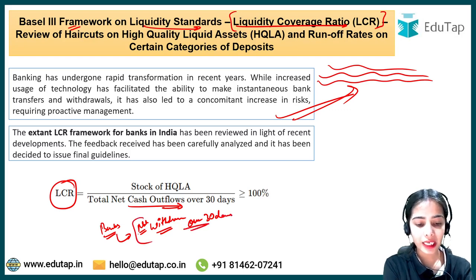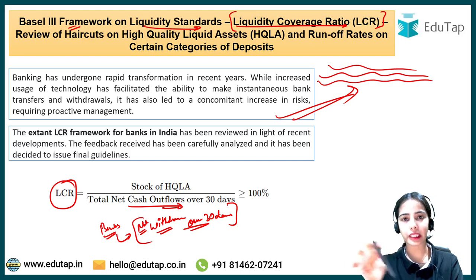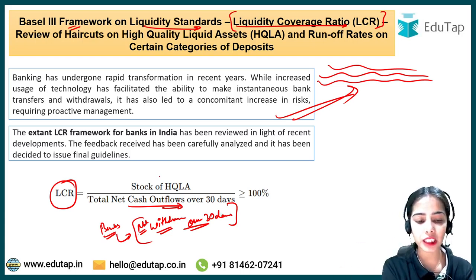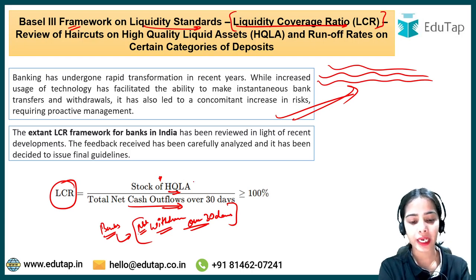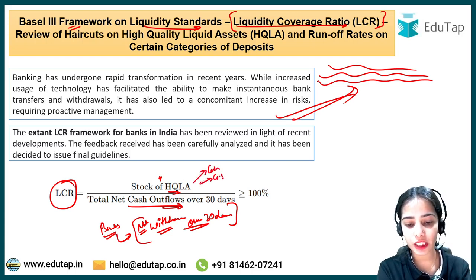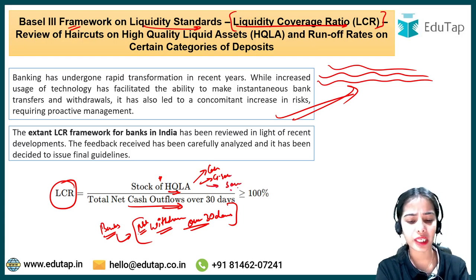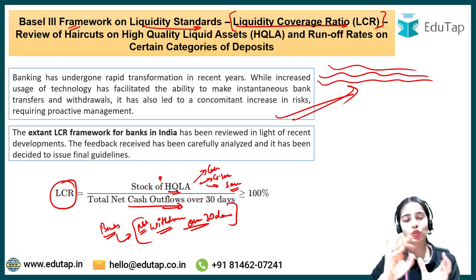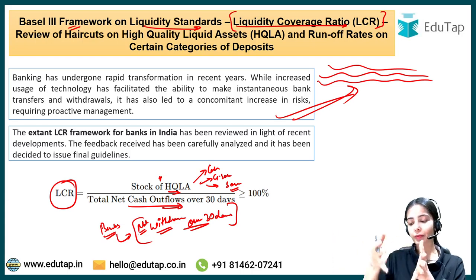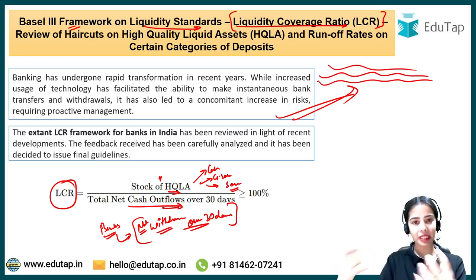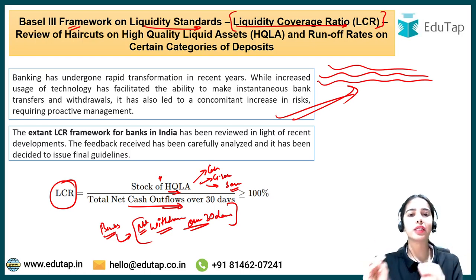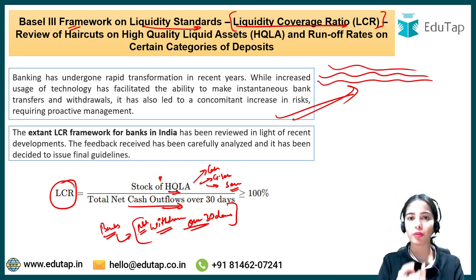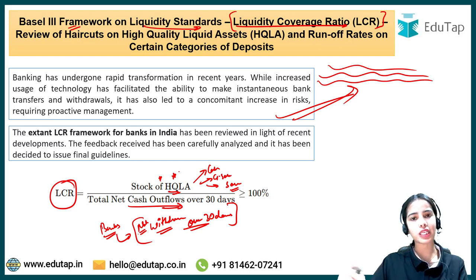Now against this net cash outflow over the 30 days, the banks have to maintain a stock of high quality liquid assets in the form of cash, government securities, or sovereign securities and such. So basically the idea is that on the basis of the expected net cash outflow in the next 30 days, the banks keep some high quality liquid assets. We are going to see examples of high quality liquid assets in the coming slide.